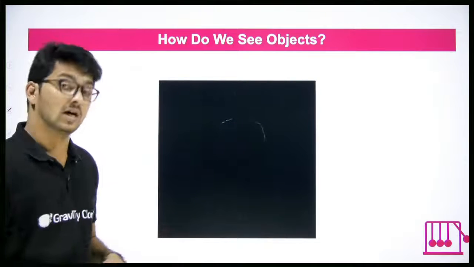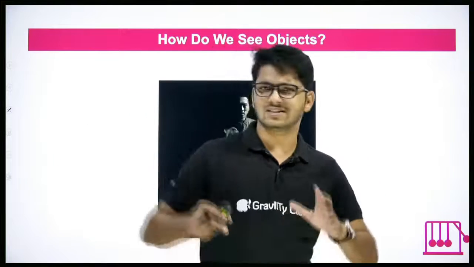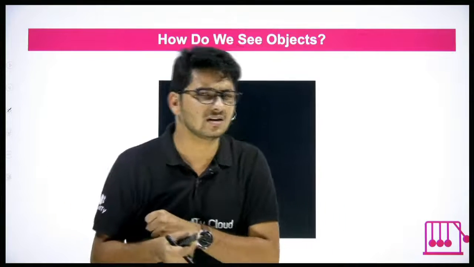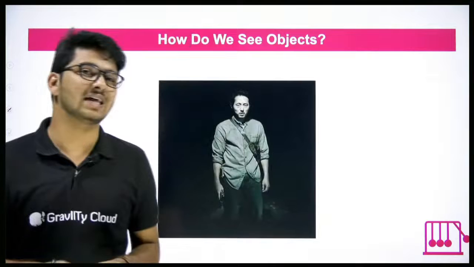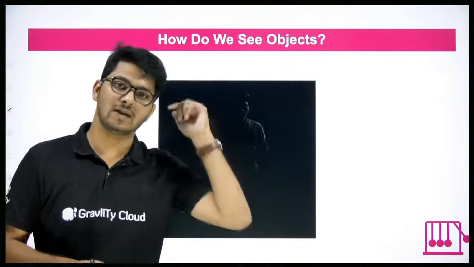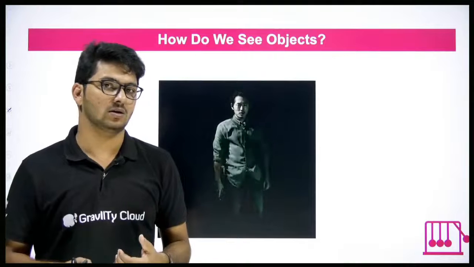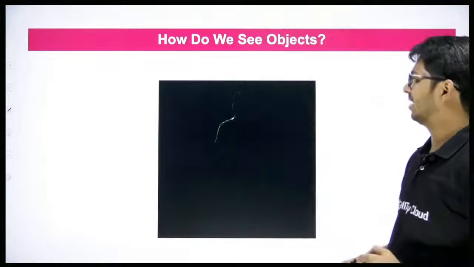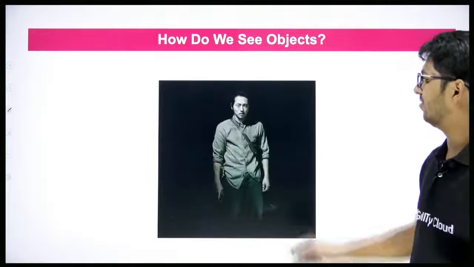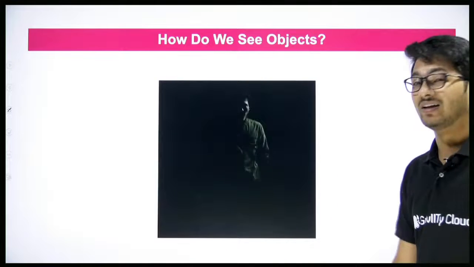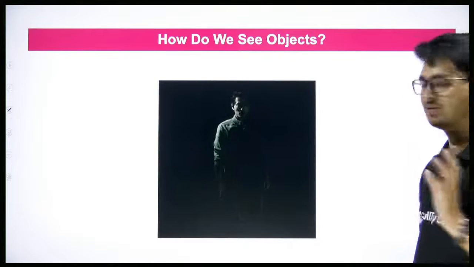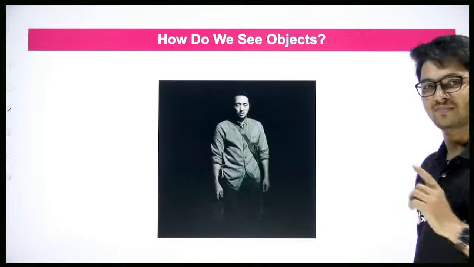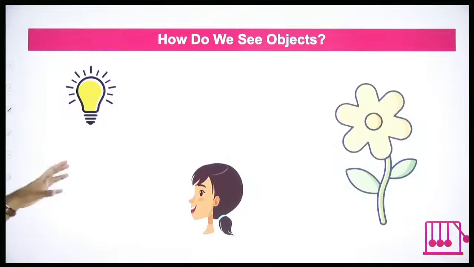Obviously using light. But how does light help us in seeing objects? Think about this. Is light the only thing that is required? No. Our eyes should work, our brain should work, many things have to work. So how exactly do we see objects? We'll go into that. But here we have an interesting animation. It clearly shows that when there is light, you can look at objects. When there is no light, you cannot look at objects. Interesting animation, yes? Okay, good. Let's continue.